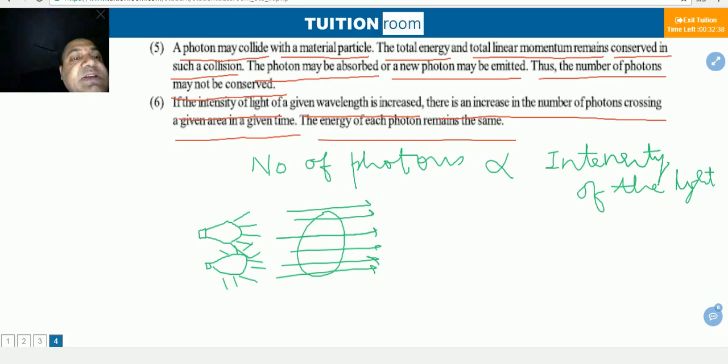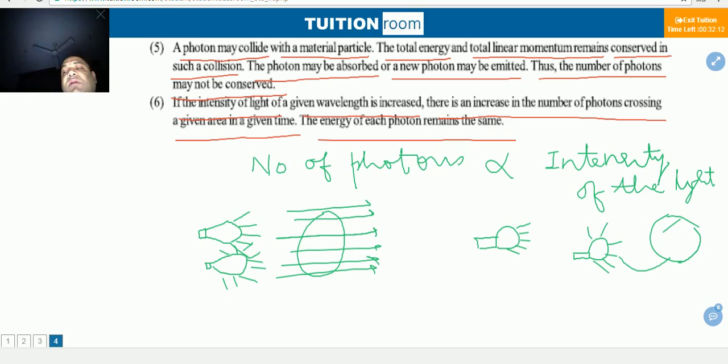Intensity depends on the number of light sources. Or if some light source is away from this area, and some light source is very close to this area, then the number of photons passing from the nearer light source will be more.